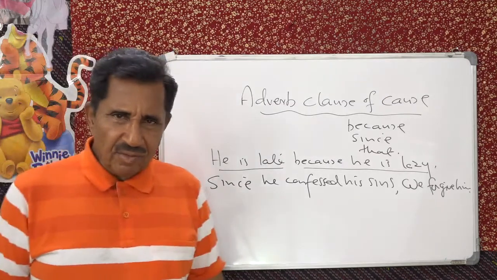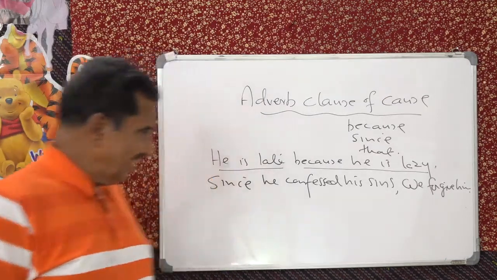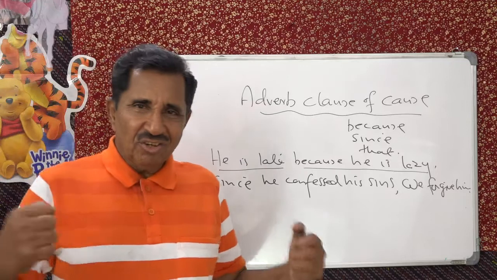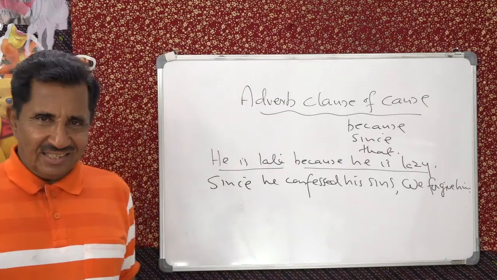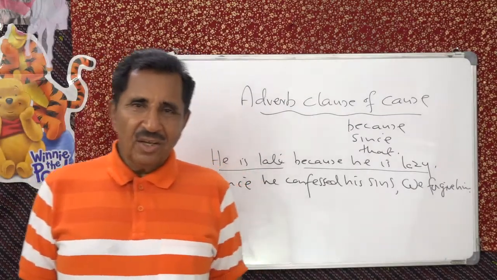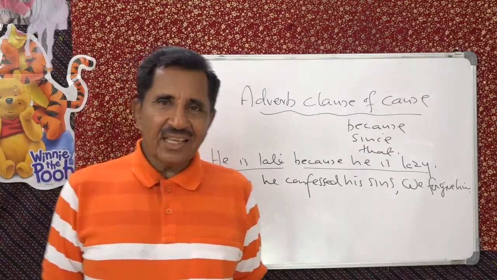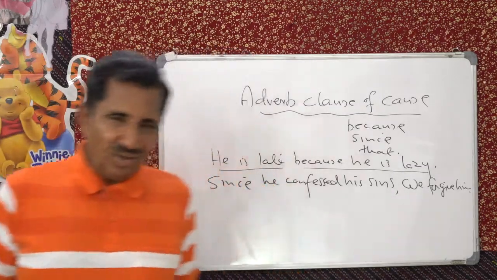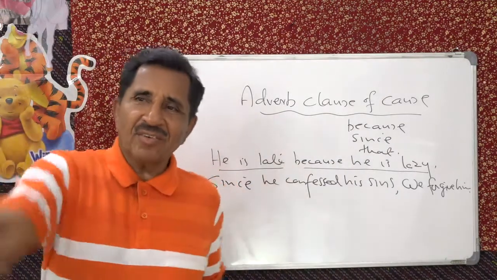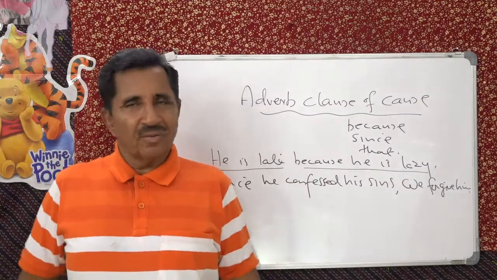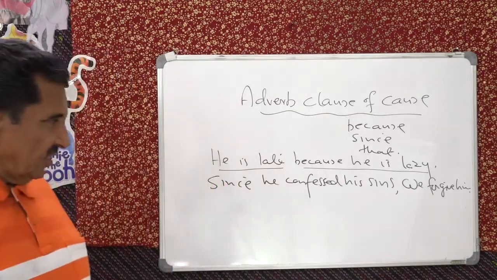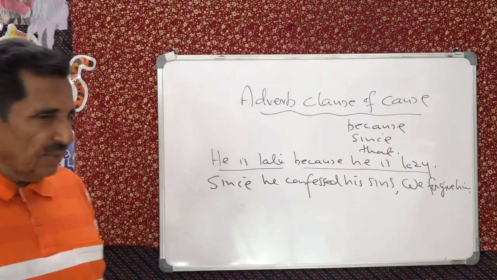Understand? Jumpers have their calf muscles very strong. Since jumpers practice every day, their calf muscles are very strong. Since they are doing loosening exercise, they enjoy good health. In the morning you are stiff, so you get up and do this loosening exercise. So what happens is you look very fresh throughout the day. Understand? So these are the examples.